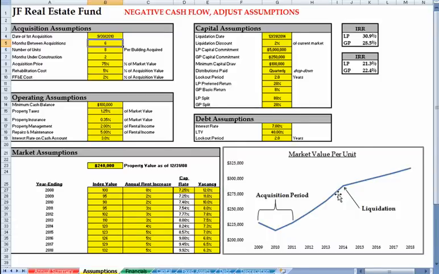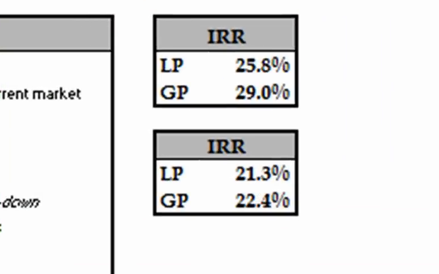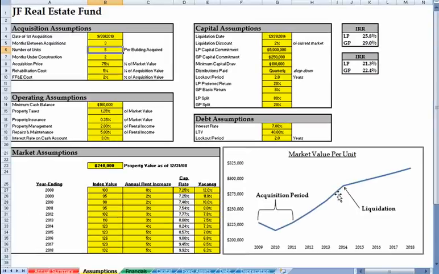How about 3 months? Wow, both investor classes perform significantly better. But let's be more realistic. Trying to time the market like this is nearly impossible. Spreading out the acquisitions over the next 3 years will allow the fund to accumulate their properties at a more conservative average price.